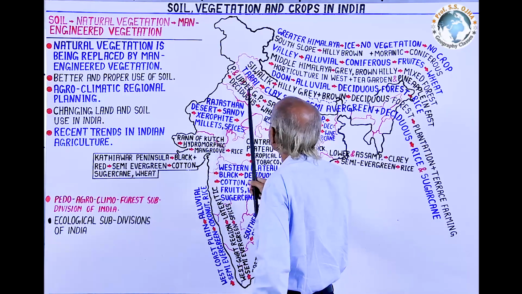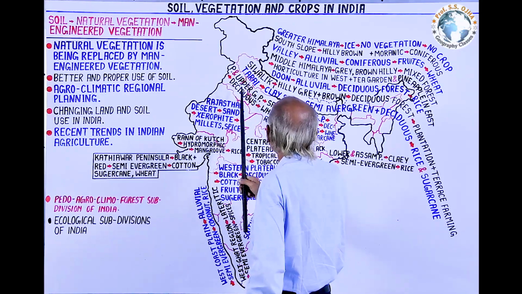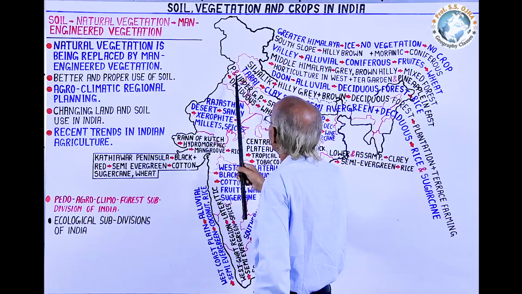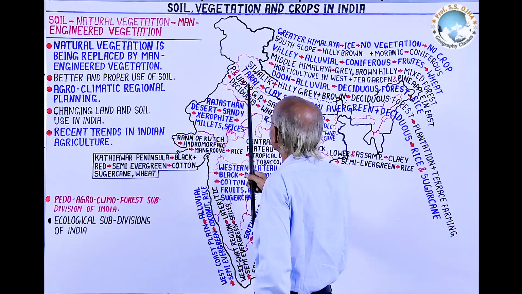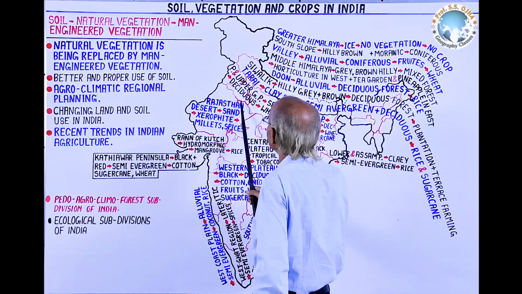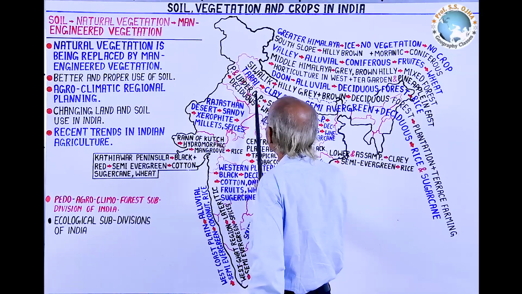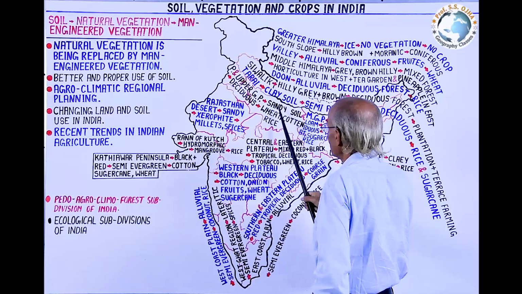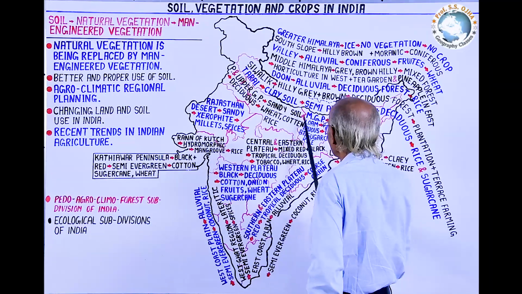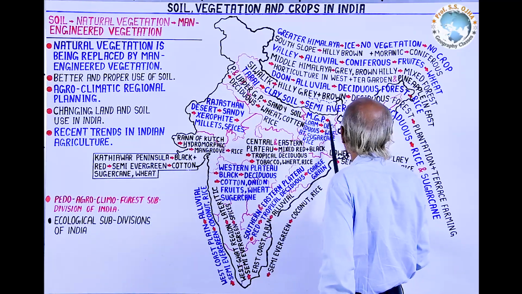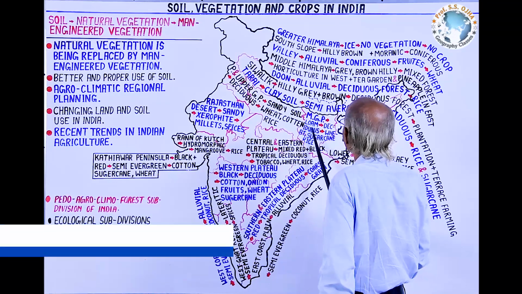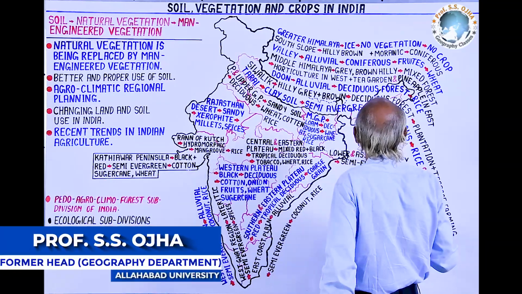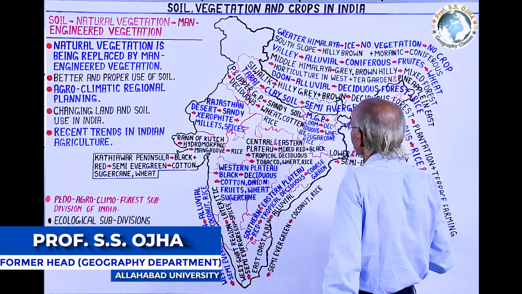Now after Tarai, it is the northern plain of India, which has been divided into several ecological regions like the Punjab or Satluj plain, then the Gangetic plain wherein Upper Ganga, Middle Ganga and Lower Ganga plains are there, and in the same continuation it is the Brahmaputra Assam plain.